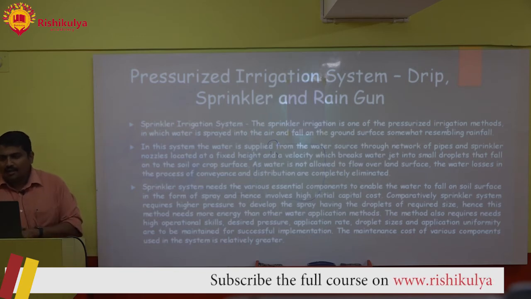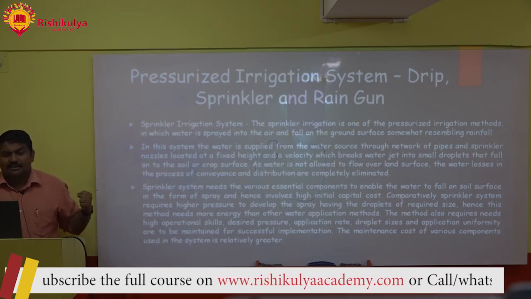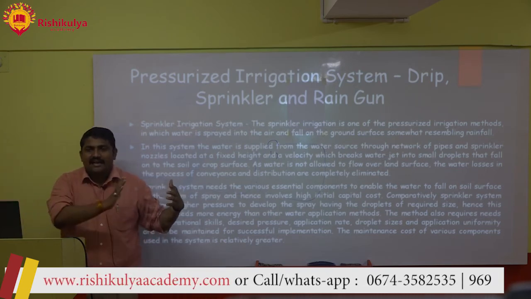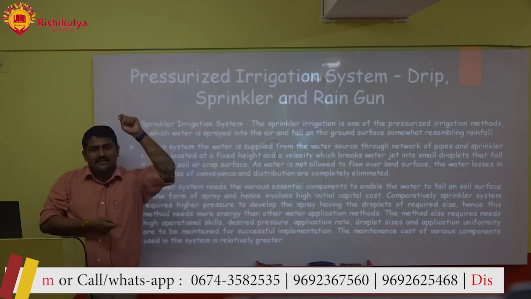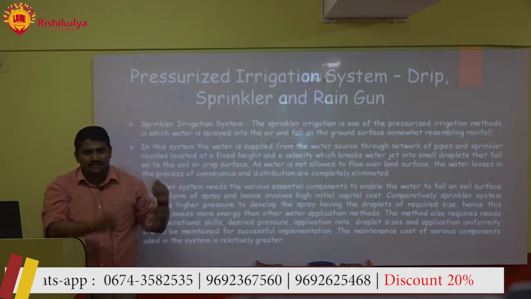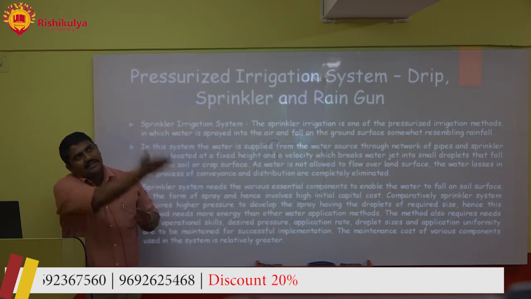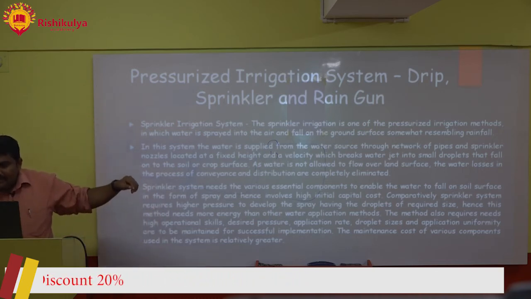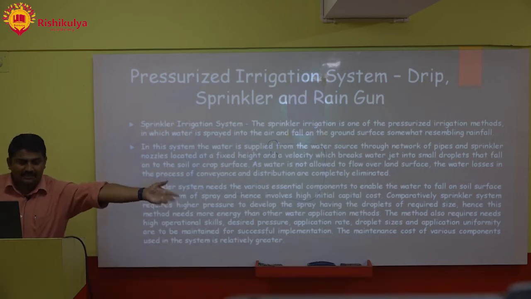Comparatively, a sprinkler system requires higher pressure to develop the spray having the droplets. Why will a sprinkler require higher pressure? It is going against gravity. First the water needs to be thrown up, then it will come down. Breaking that into finer droplets requires going against gravity and falling down. Hence this method needs more energy than other water application methods.